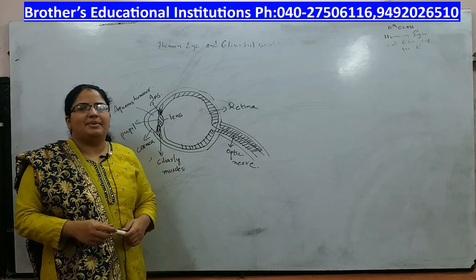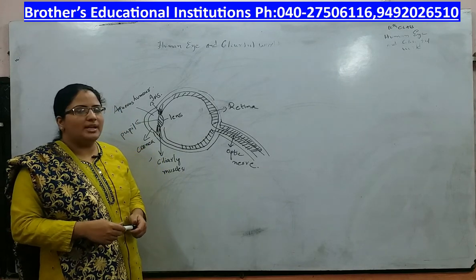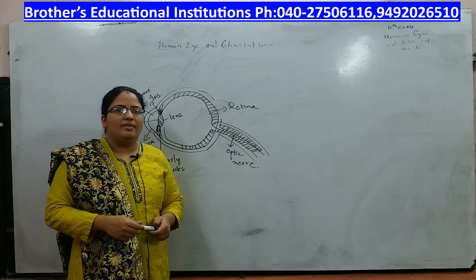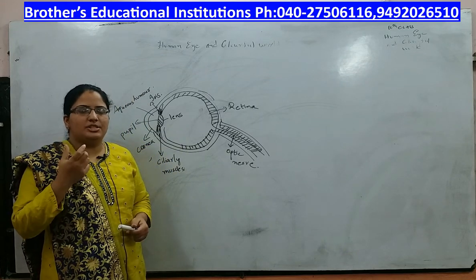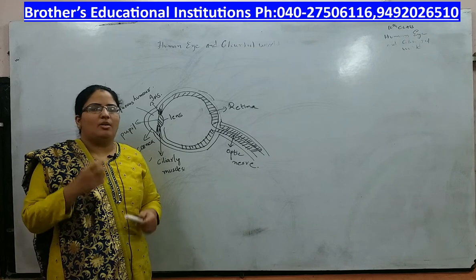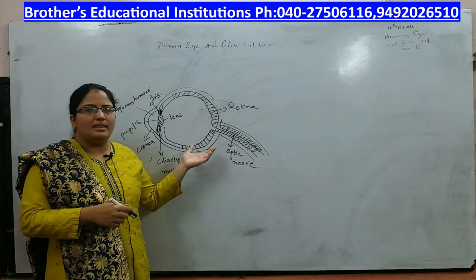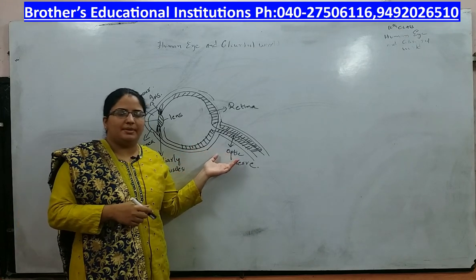In the next chapter we have the human eye and the colorful world. We shall discuss more about the eye here, how the eye forms an image on the retina of the eye. All this we will discuss in this chapter.